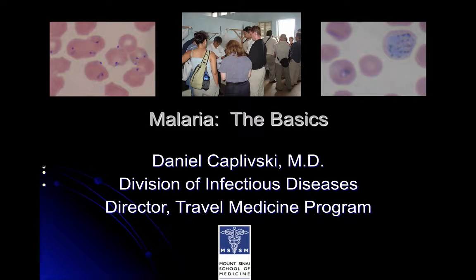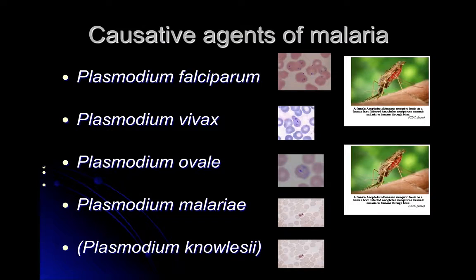I'd like to cover some of the basics about malaria. Here on this screen, you're seeing several names of causative agents of malaria. The most important name to remember is Plasmodium falciparum. Plasmodium falciparum is the cause of the worst type of malaria and responsible for most of the deaths.